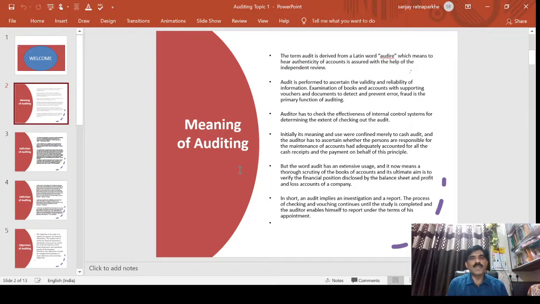Nowadays the importance of auditing is very much, not only for financial matters but in every area, for internal purposes and for effectiveness and efficiency at the operational levels. Day by day the importance of auditing is growing, so it is very good for third year students to learn the auditing subject, and it is very useful in our day to day lives. So here we should learn the auditing of financial statements.